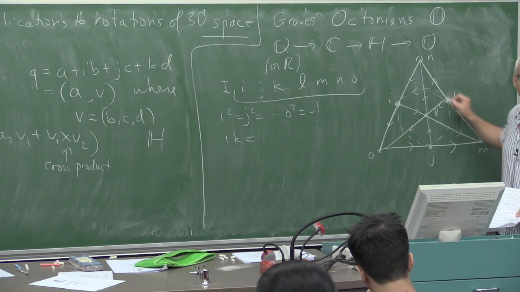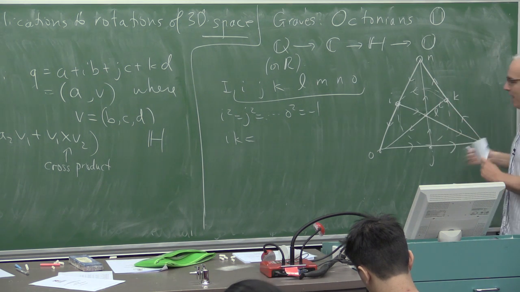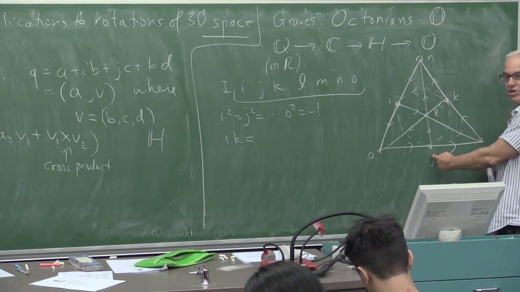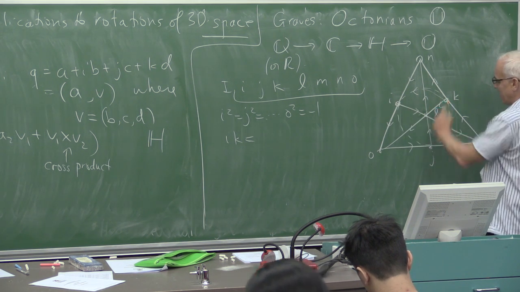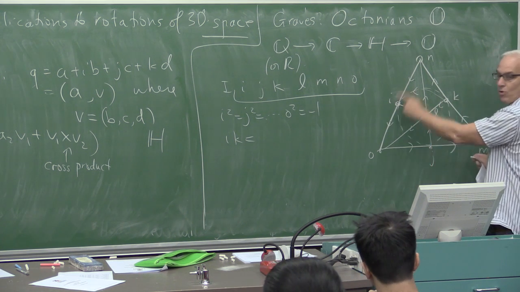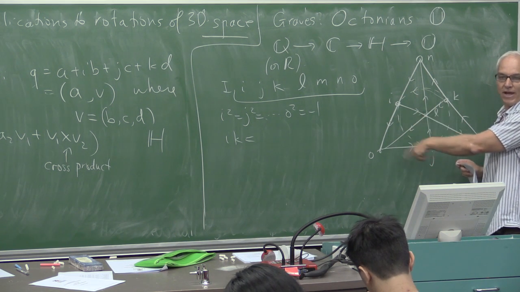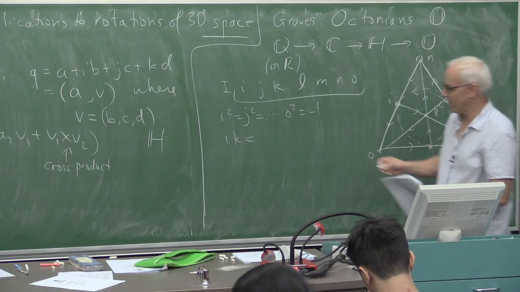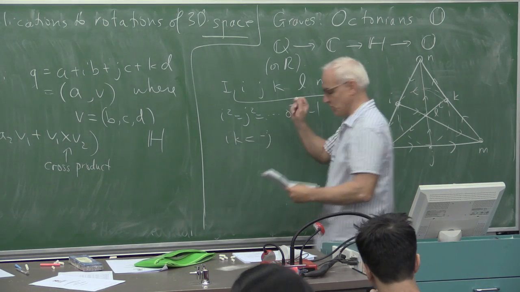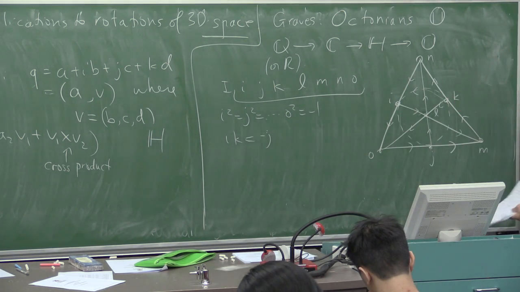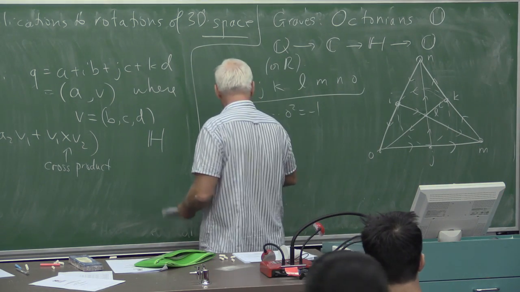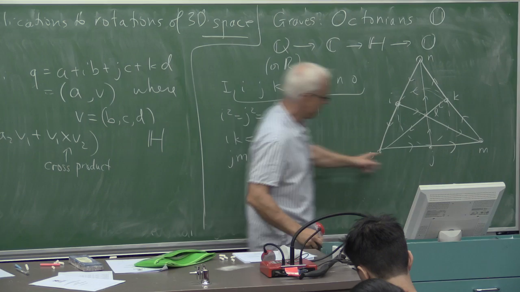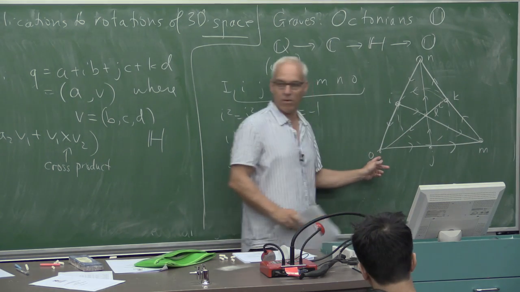This is also a line. And that line then contains a third point, namely J. And if we're going from I and multiplying I times K, we get J but with a minus sign because we're going against the flow of the arrows. So I times K would be minus J. Or for example, J times M would be O, because along here, J times M would be O.